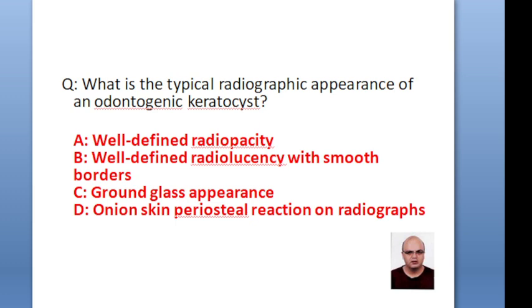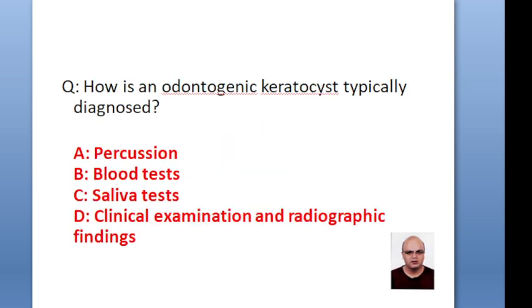Which of the following radiographic appearances is characteristic of odontogenic keratocyst? Option A, well-defined radiopacity. Option B, well-defined radiolucency with smooth borders. Option C, ground glass appearance and onion skin periosteal reaction on radiograph. The correct option is well-defined radiolucency with smooth borders.